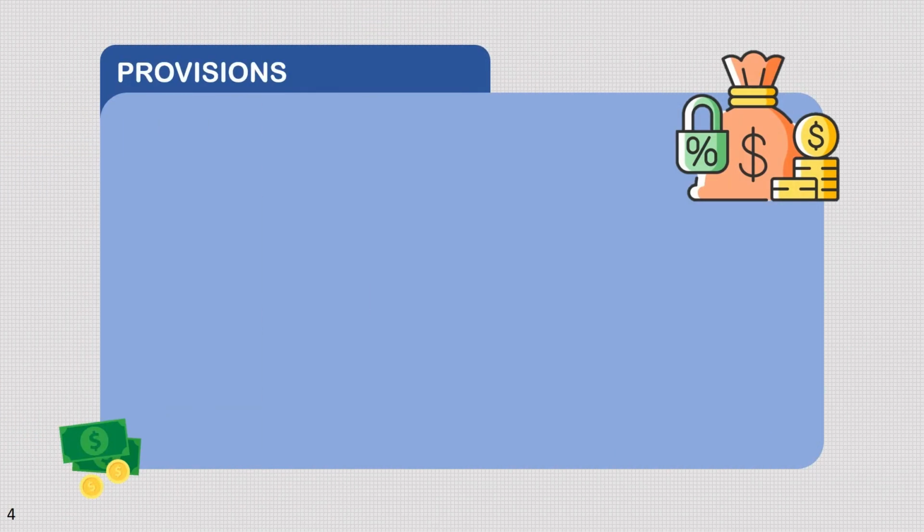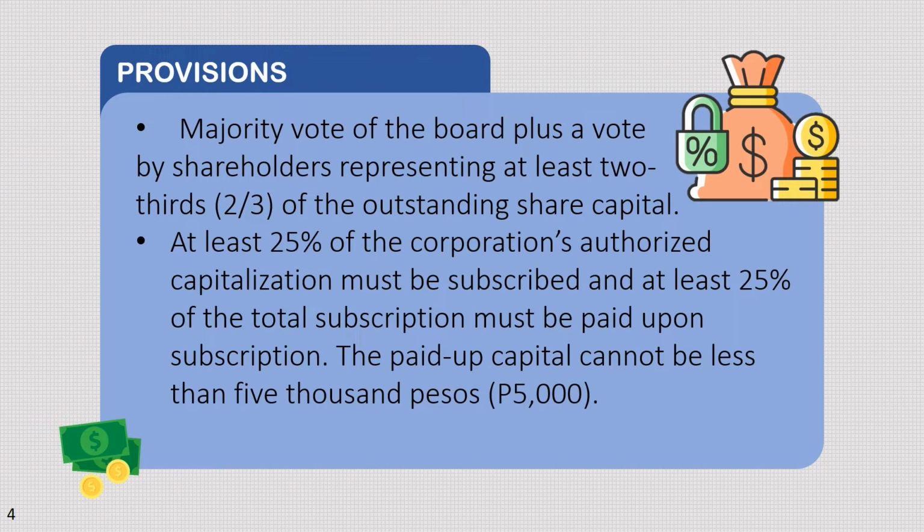Next, majority vote of the board plus a vote by shareholders representing at least 2/3 of the outstanding share capital. Last, at least 25% of the corporation's authorized capitalization must be subscribed and at least 25% of the total subscription must be paid upon subscription. The paid-up capital cannot be less than 5,000 pesos.